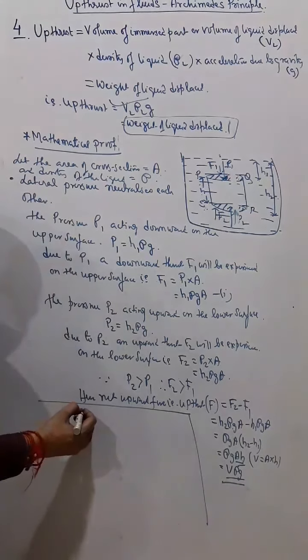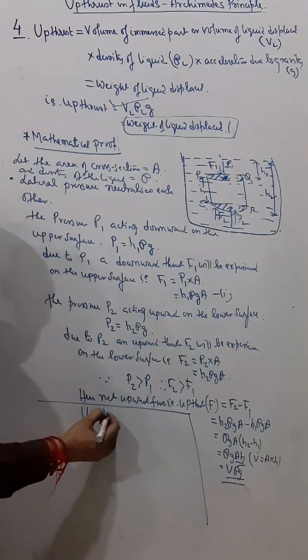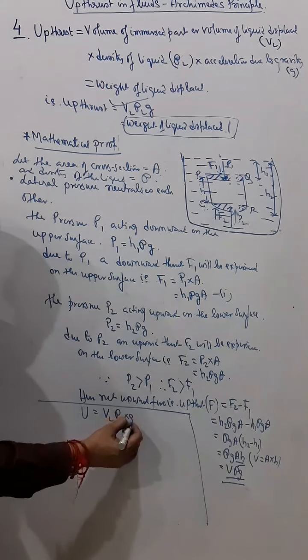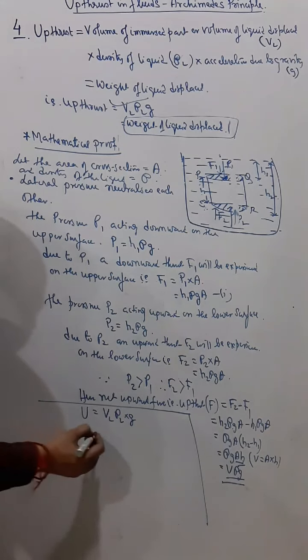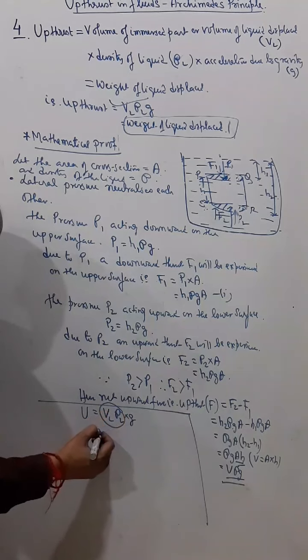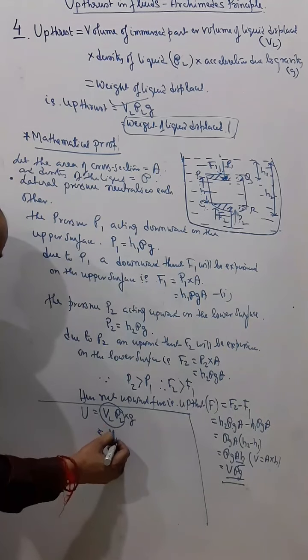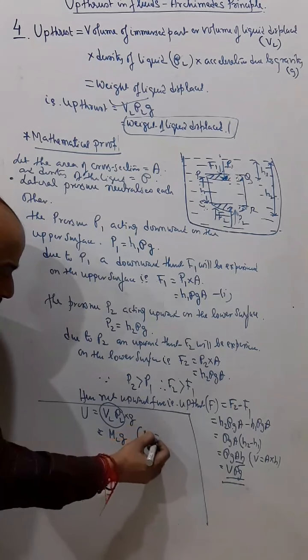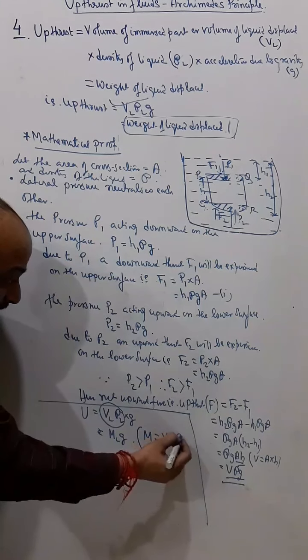So finally we got upthrust equal to volume of liquid displaced into density of liquid into g. Volume of liquid displaced into density of liquid means mass of liquid displaced into g, because mass of a body means volume into density.